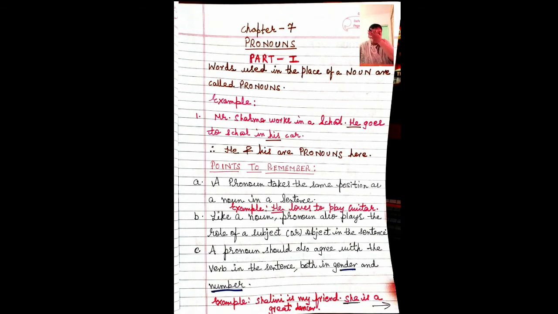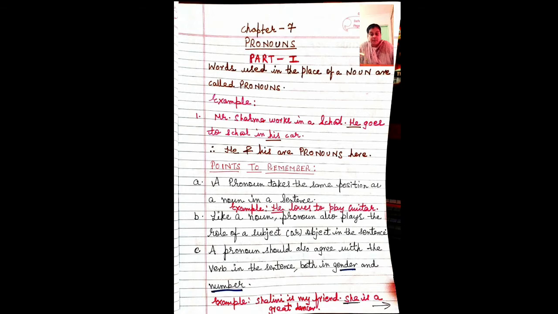How? Example, suppose I say Shalini is my friend. She is a great dancer. Shalini is my friend, full stop. This is one sentence. Now instead of saying Shalini, I am saying she is a great dancer. So it can take the role of a gender. Suppose instead of Shalini, I would have written Ashok. Ashok is my friend, or any other name, your choice. Ashok is my friend. He is a great musician.